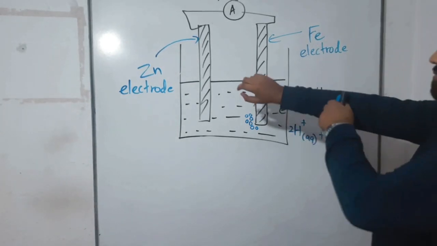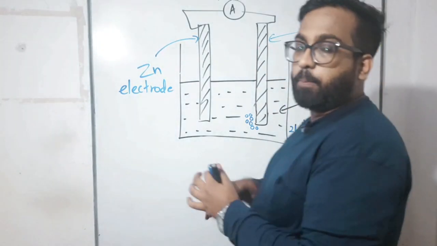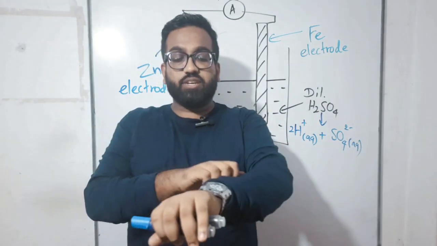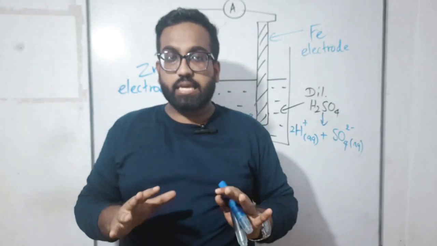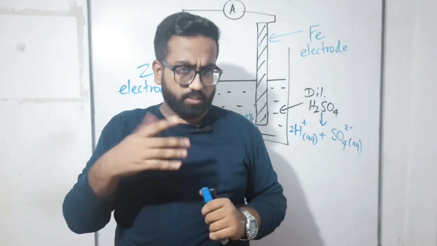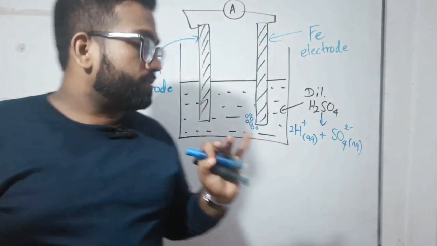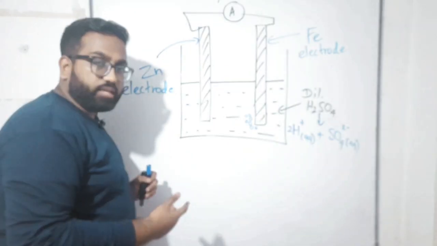Right. So children, what was the first observation I have told you? What was the first observation? The first observation was the zinc rod. What happened? It dissolved. Right. Now let's see what is the reason for the zinc rod dissolving.